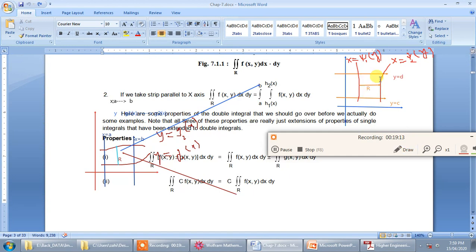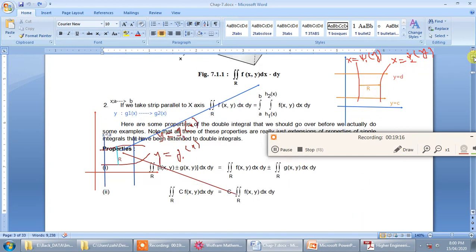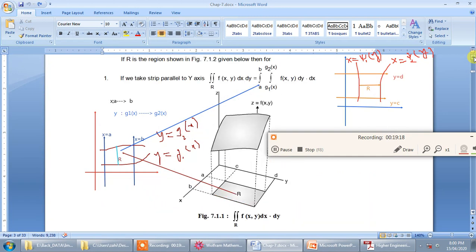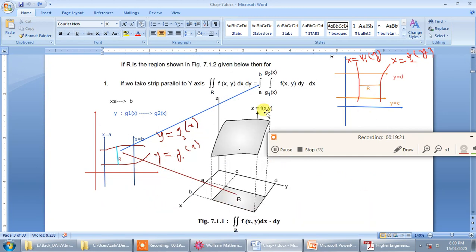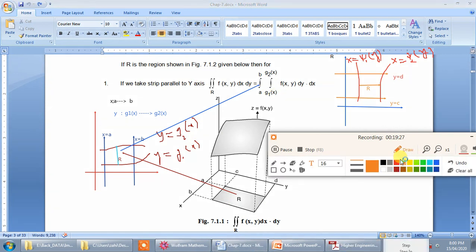So here we should write the integration like this. I am going to write the same integration, and it will be the double integration over the region R, and that will be equal to the double integration from c to d, since the strip moves from y equal to c up to y is equal to d.